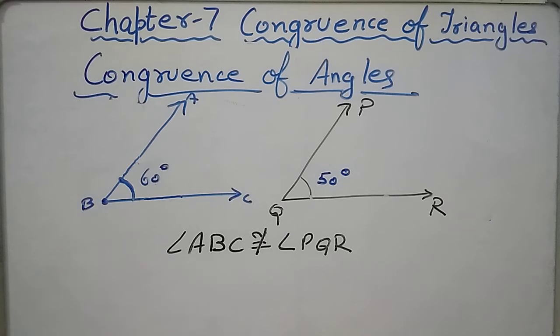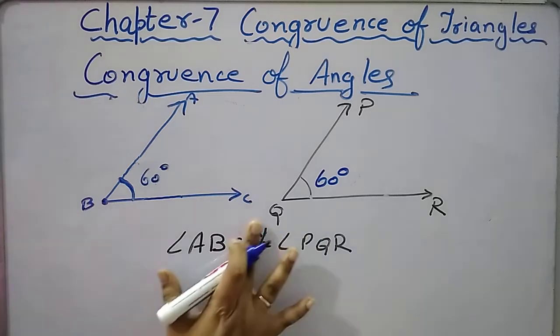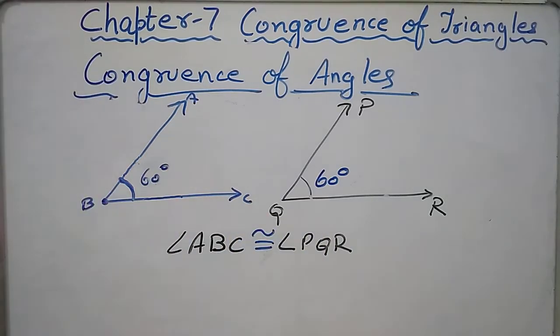Now if the measurements of these two angles are similar, then they are said to be congruent. Because when we superpose one angle on another, it will completely cover the other angle or completely overlap each other.